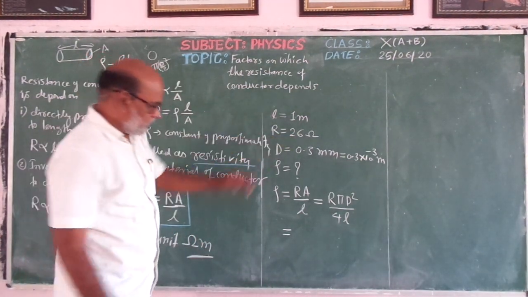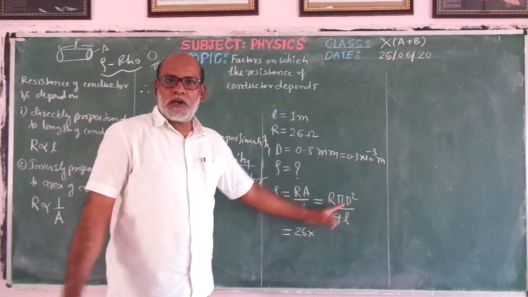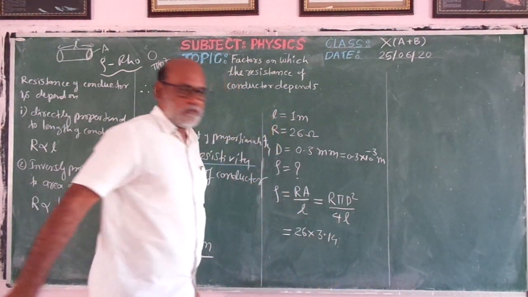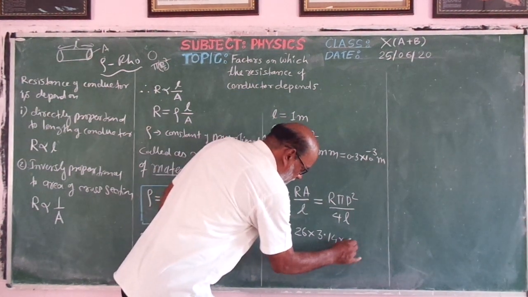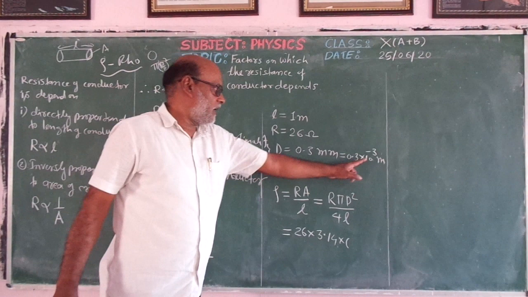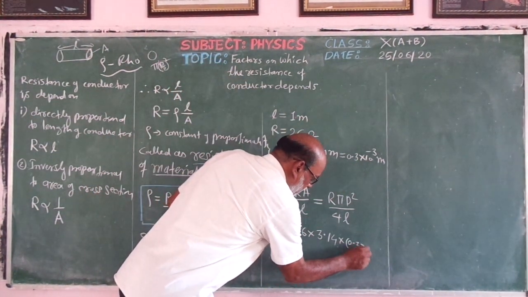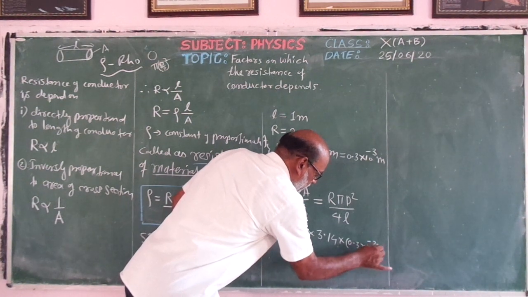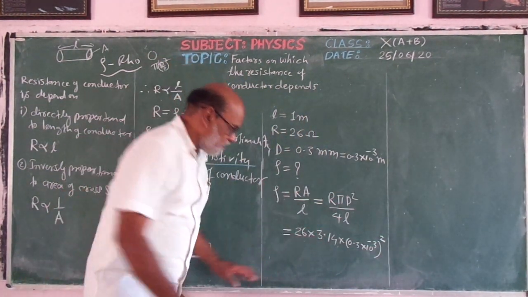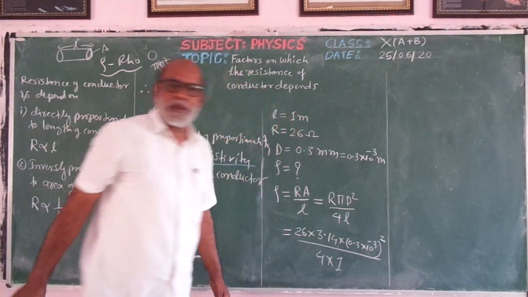Now just put the values and get the answer. R equal to 26, into pi, for calculation purposes we take 3.14, into d square. D means diameter, which is given as 0.3 into 10 raised to power minus 3, whole square, upon 4 into L, that is 1.